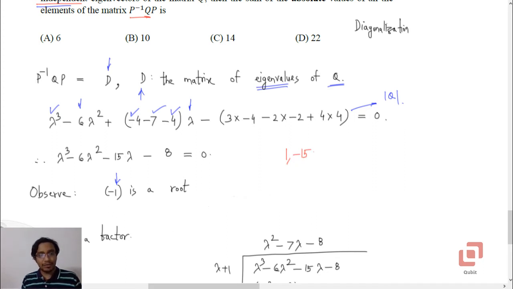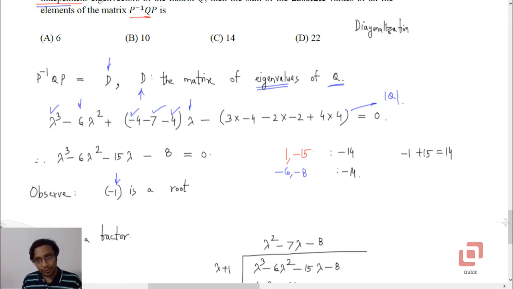Now look at the coefficients of all even powers of lambda including the constant term, minus 6 minus 8. If we sum them up, this is going to produce minus 14, and so is this, isn't it? So this suggests that if we substitute lambda as minus 1, lambda cube will be minus 1, and this will be plus 15, so this will become 14, and the others will still remain negative 14 because lambda squared is 1. So that will then satisfy the equation. So negative 1 is a root.